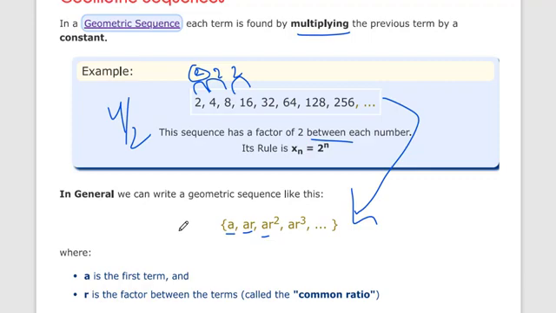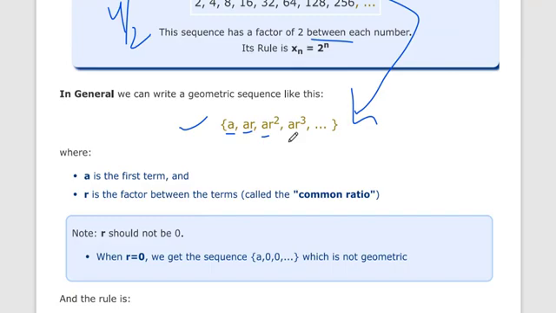So we can convert this sequence into a geometric sequence like this: a, ar, ar square and ar cube. r is the factor between the terms.